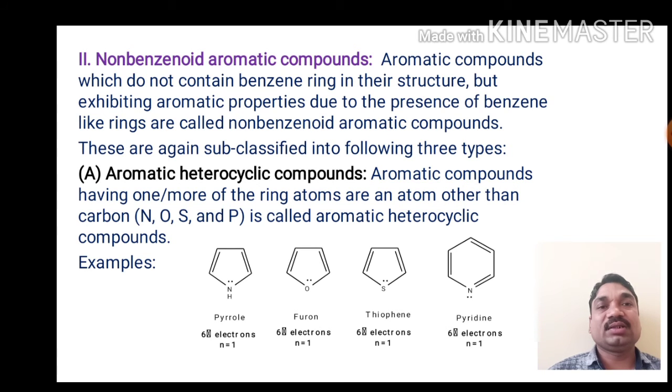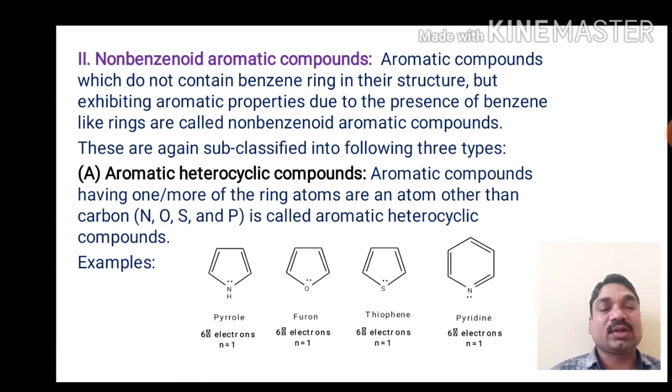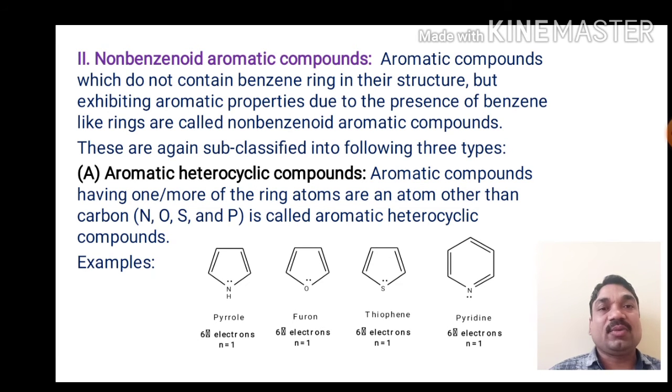Heterocyclic compounds are cyclic compounds containing one or more heteroatoms. So an aromatic compound having one or more ring atoms other than carbon, that is nitrogen, sulfur, oxygen, phosphorus, is called an aromatic heterocyclic compound.